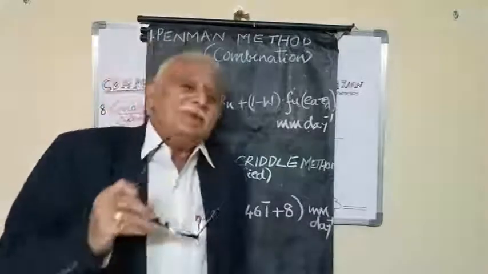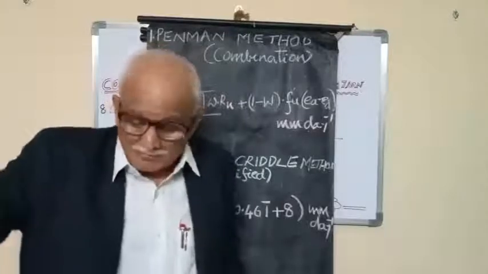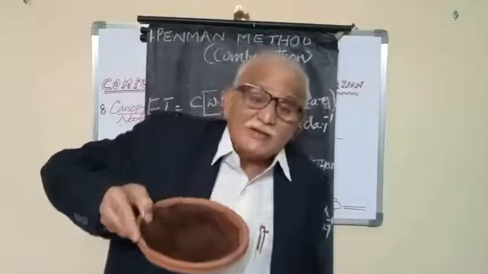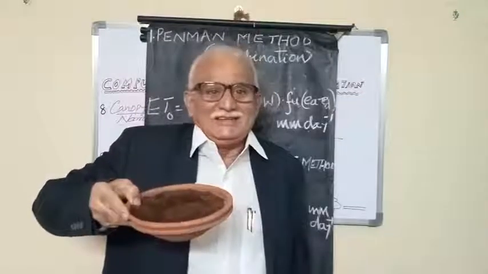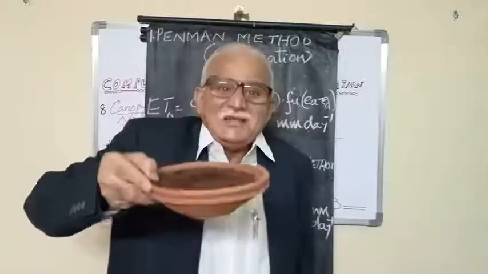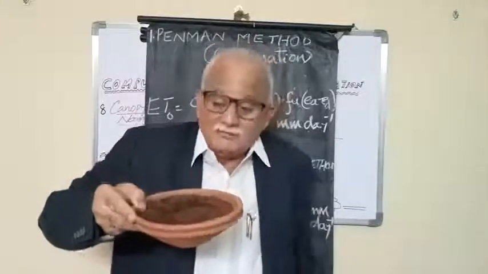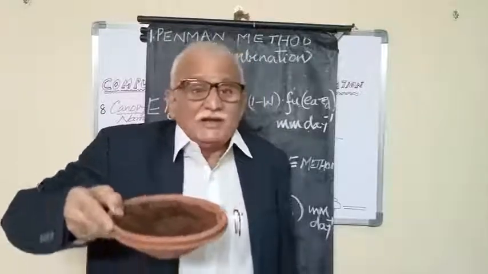Evapotranspiration is going from the five characters of the soil: sound, sensitivity, shape, smell and taste, through the plant, from the soil.